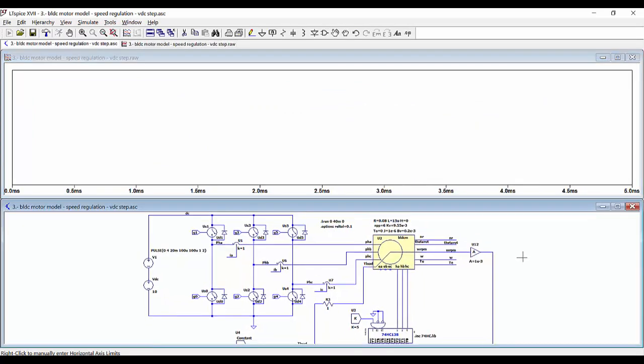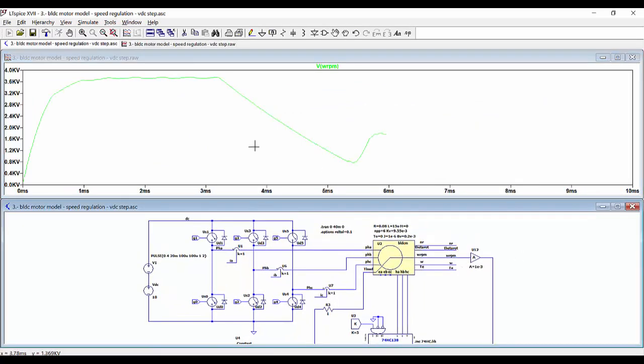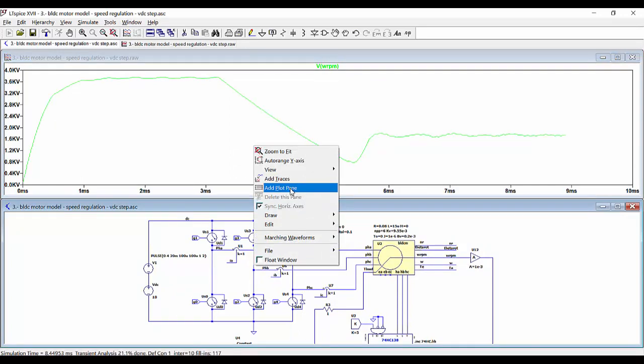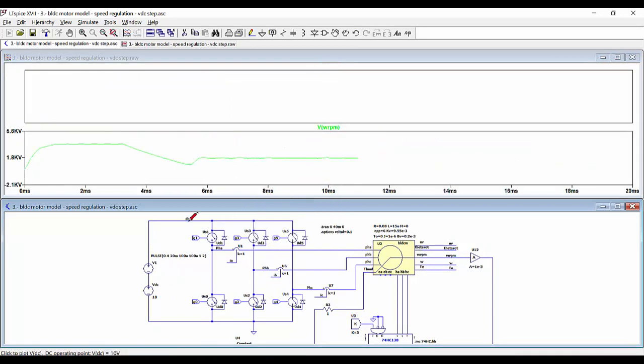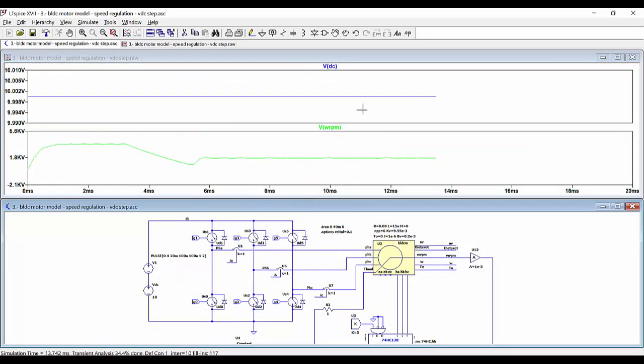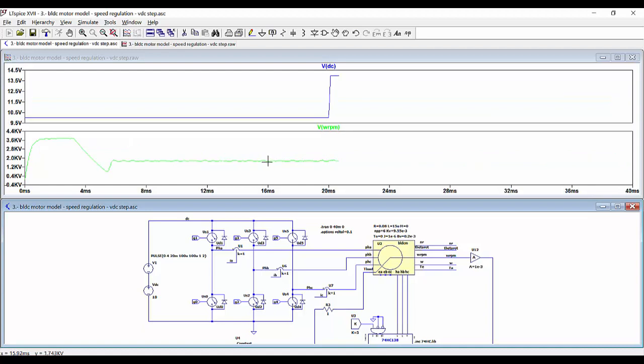We are going to show the angular speed, and also in another pane we are going to see the DC input voltage.